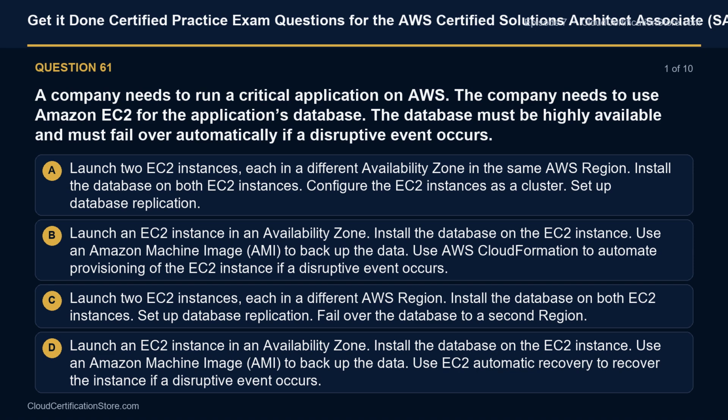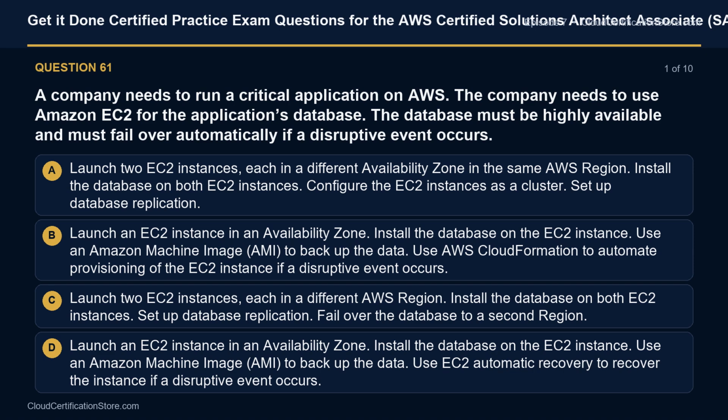Option B. Launch an EC2 instance in an availability zone. Install the database on the EC2 instance. Use an Amazon Machine Image (AMI) to back up the data. Use AWS CloudFormation to automate provisioning of the EC2 instance if a disruptive event occurs.